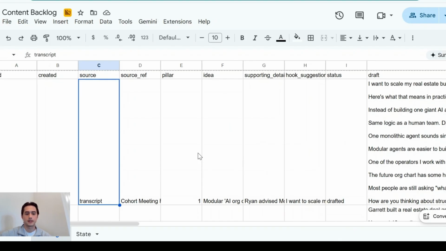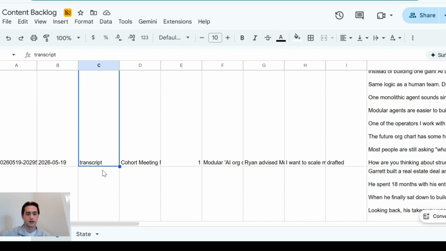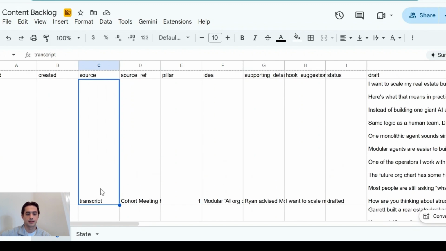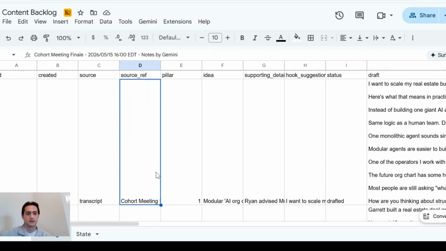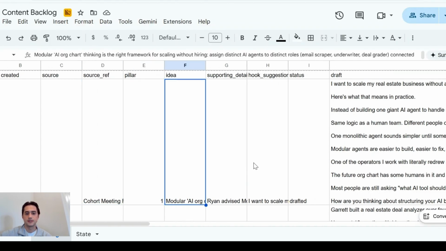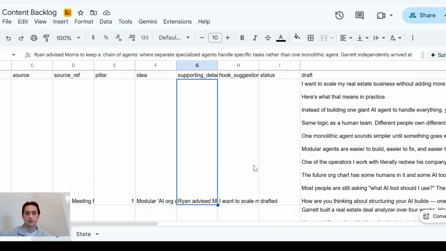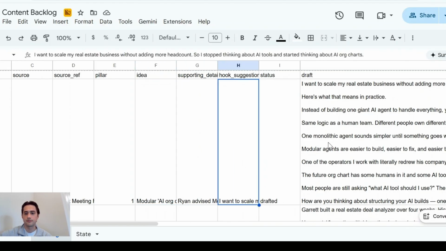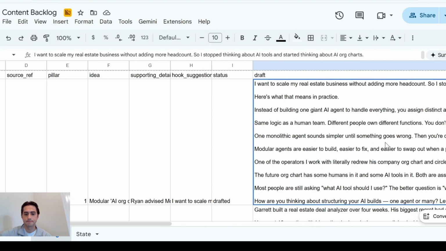So obviously over the weekends, I might not get one of these emails because I don't have calls over the weekends oftentimes. Alongside those emails, I also get all of the content drafts added to my Google Drive in this content backlog, where it gives me the ID of the content it created, the date, where it came from. Obviously, all these will be call transcripts for the time being, unless I add a new source. Gives me the specific call that this came from. I have certain content pillars I'm trying to hit, major ideas, and some other summaries or hook suggestions, and then finally the full draft of what this looks like.